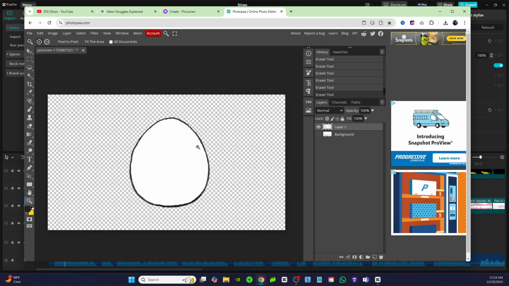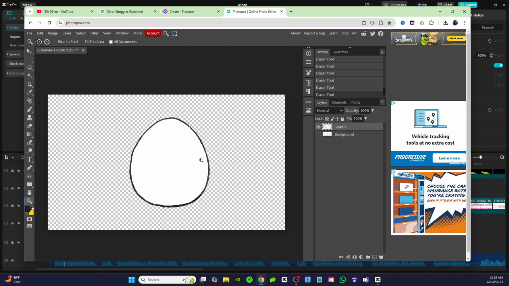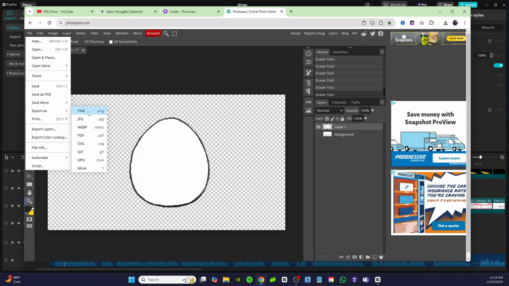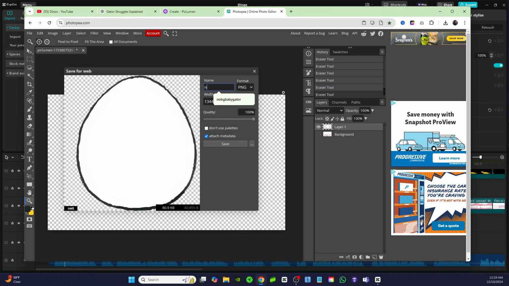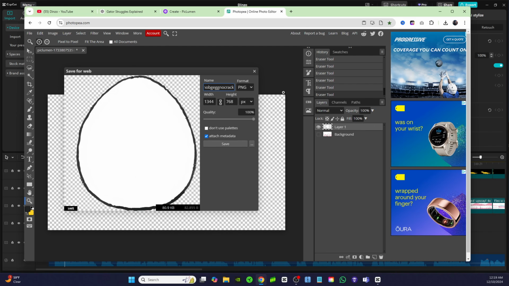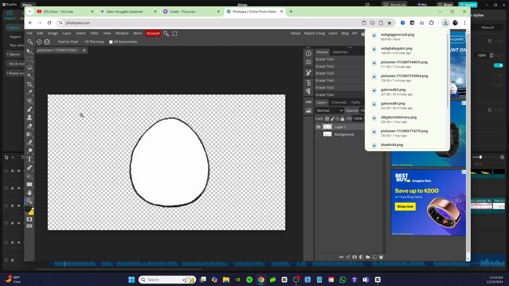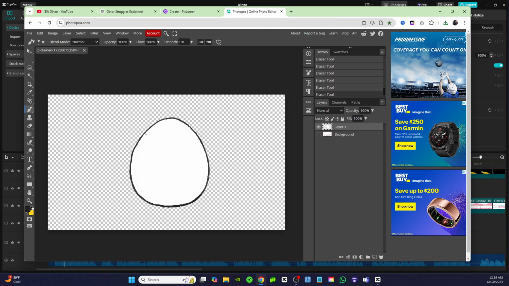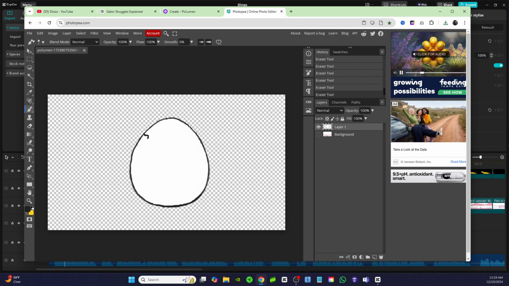Okay, so now I'm going to show you how to make the progression of the crack in the egg. So first we're going to start with a perfectly clean egg, and I'm just going to export that as PNG. No background, egg, no crack. All right, so I'll save it as that, and I'm going to come over to my brush tool. This is how we animate the crack. So you're just going to draw just a little bit of the crack, just like that much. Okay, and then I'm gonna save that.